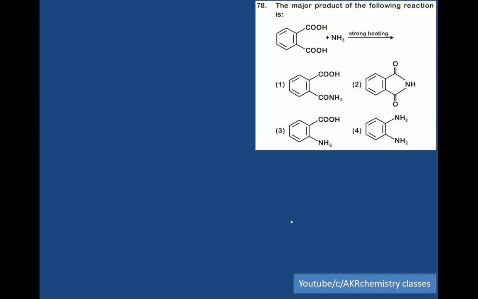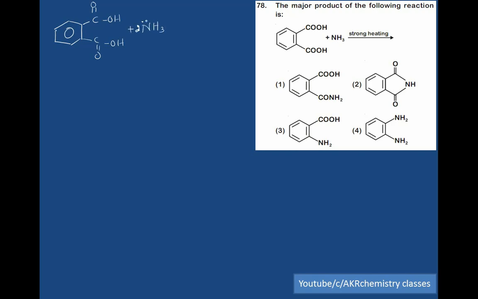Which is the major product obtained in the following reaction? Dicarboxylic acid, C double bond O, OH, C double bond O, OH, proton donors. NH3, base, proton acceptor.